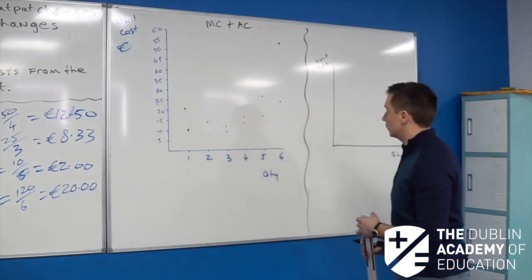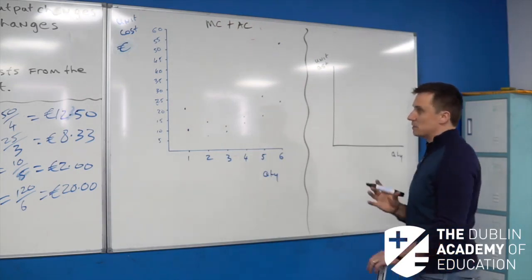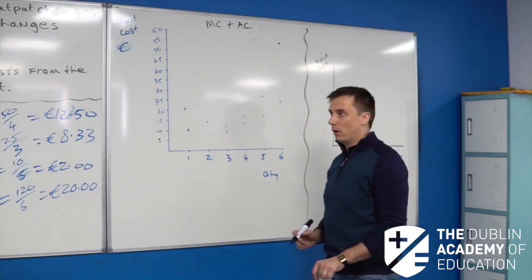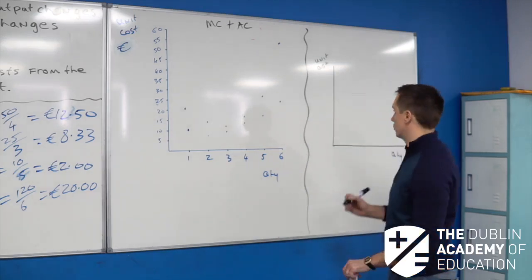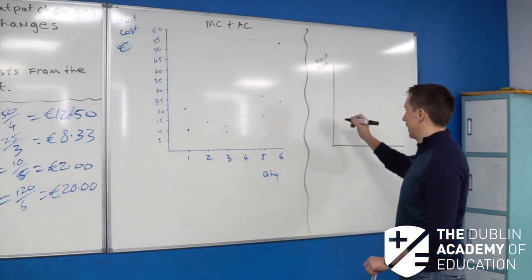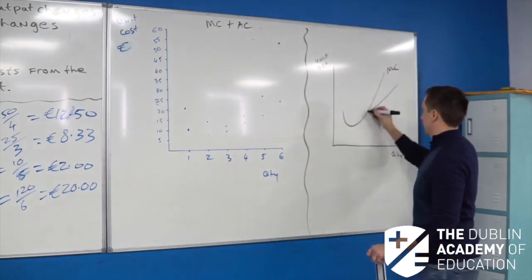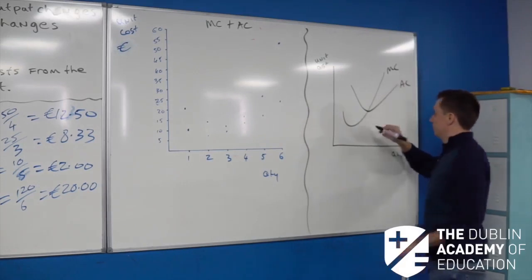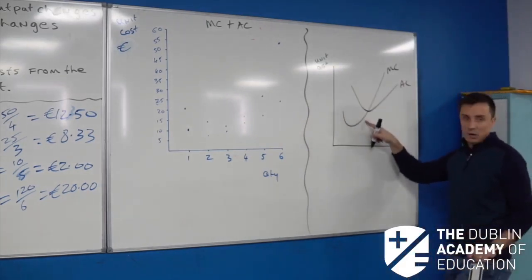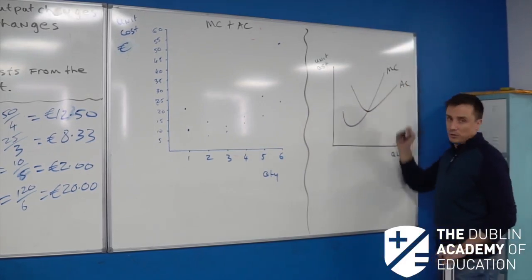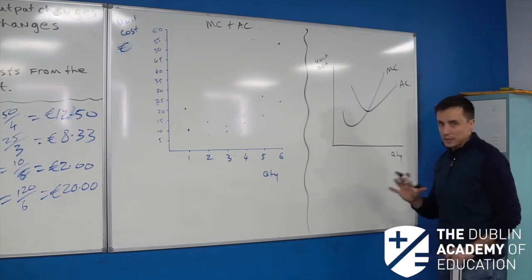The reason I want you to do this is that this boils back down to the basics of your market structures questions, which students don't really do quite well on. If you're ever asked a market structures question, they might say explain the relationship between the marginal cost curve and the average cost curve. That's the way I always do it. When the marginal cost curve is below the average cost curve, it pulls the average cost curve down. When marginal cost is above the average cost curve, it pulls the average cost curve back up. But that's the sort of stuff there.